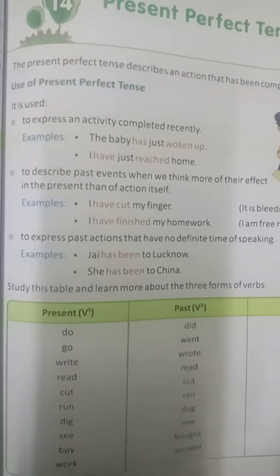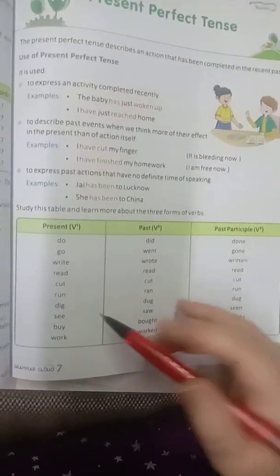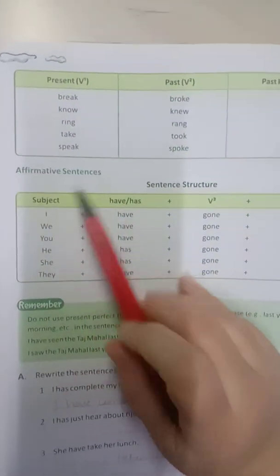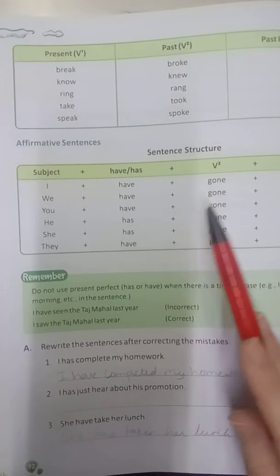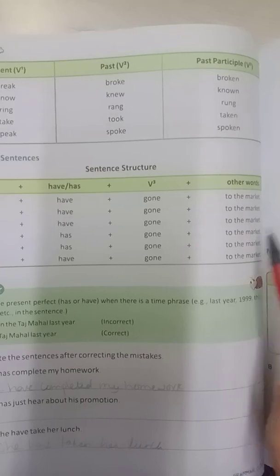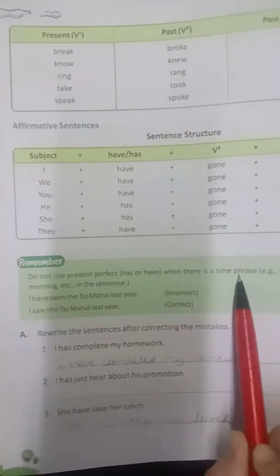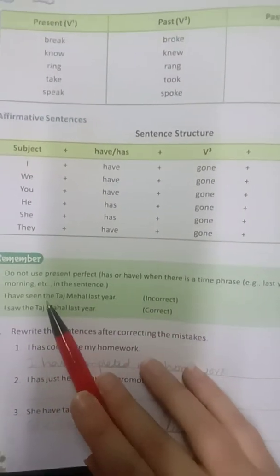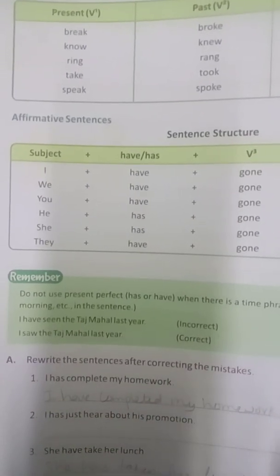Then you have to study this table, verb in the first form, past tense and past participle of it. So this is for you all to read. Even this. Moving on to the affirmative sentence structure, again subject plus have or has plus verb in the third form and other words. Do not use present perfect when there is a time phrase. When the time phrase is given, you should not use present perfect tense. I have seen the Taj Mahal last year. This is incorrect. I saw the Taj Mahal last year.